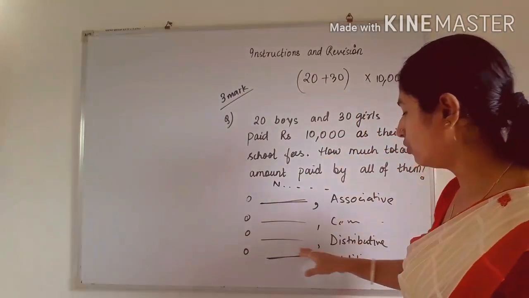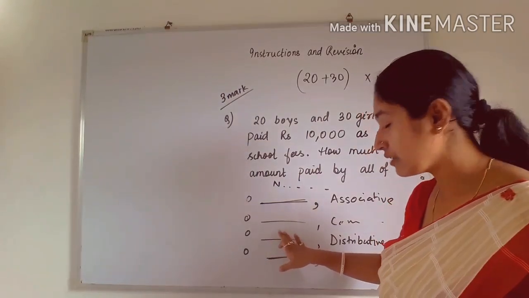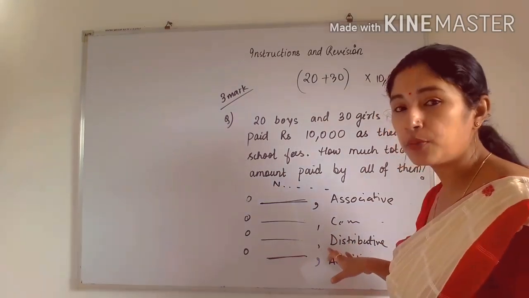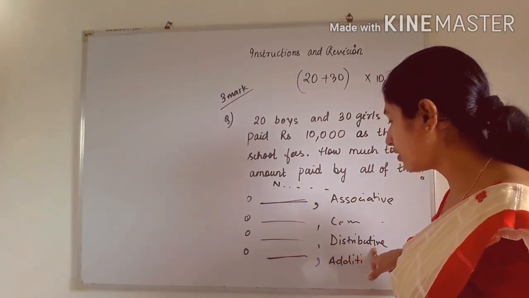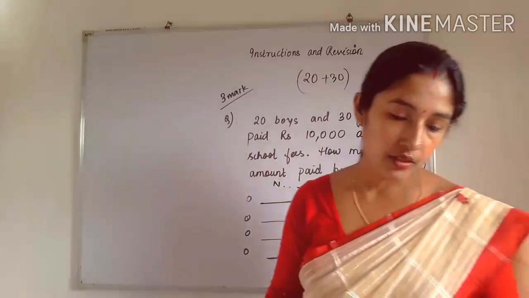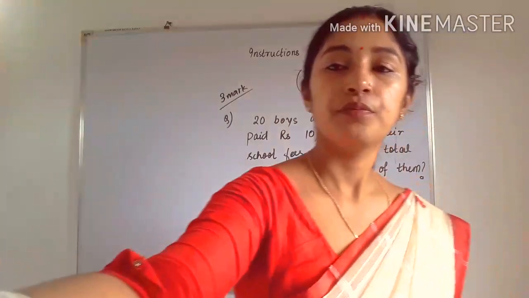So like that you have to click on the correct option. That means you have to find the answer also. The answer will be written and after that you have to mention the property. So the property options are already mentioned. You have to click on the correct option. Okay. So this is the 3-mark question. This is the pattern for the 3-mark question.